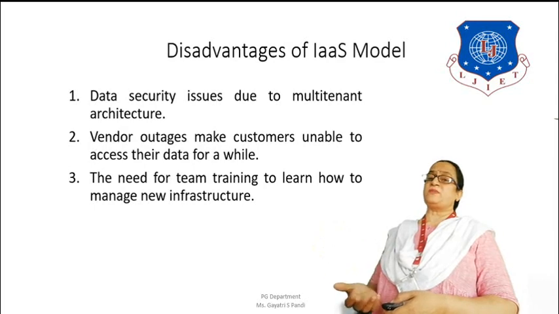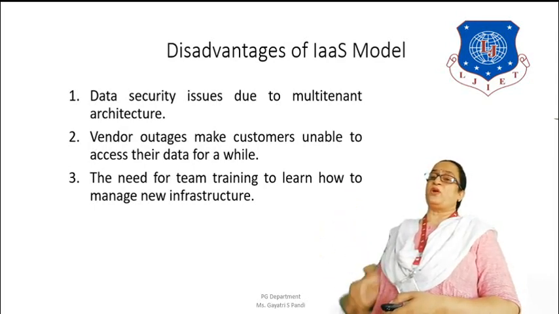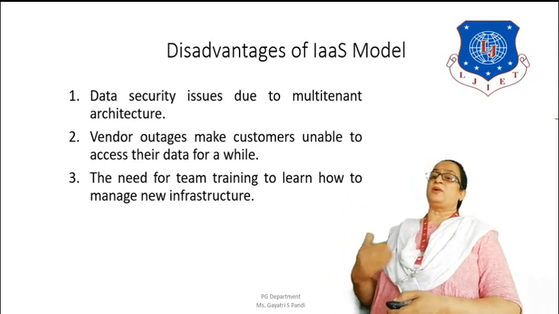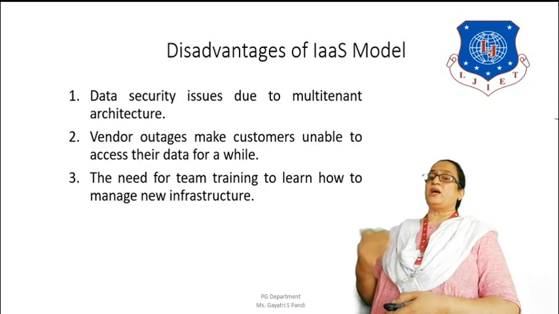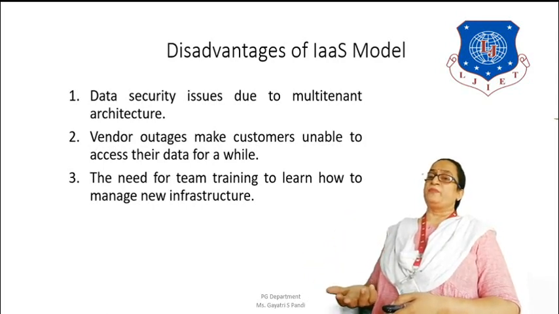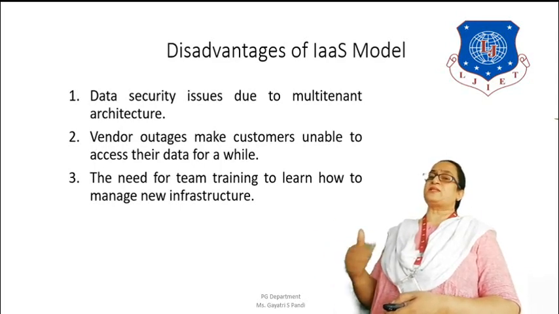Then vendor outages make customers unable to access their data for a while. For example, your Facebook is down and you are not able to access Facebook, that is termed as vendor outages. Here also, if the server providing the services is down, or some other issues make the services unavailable, that is termed as vendor outages. That can create issues for customers who are running a business. Maybe it is for a while, but still it is going to cause certain issues.